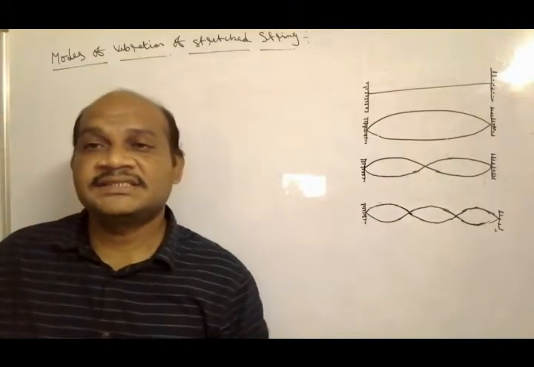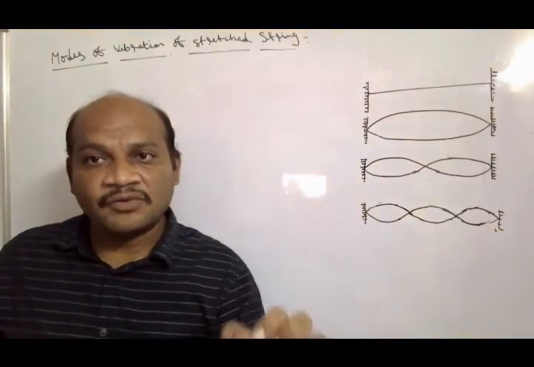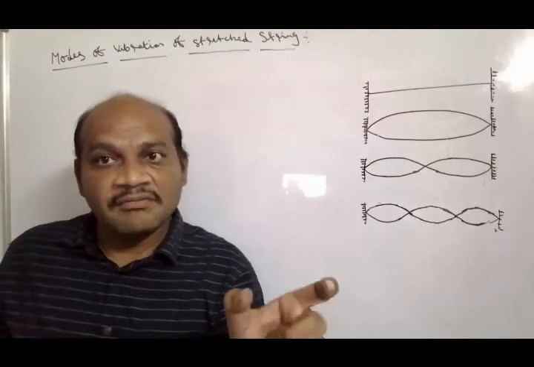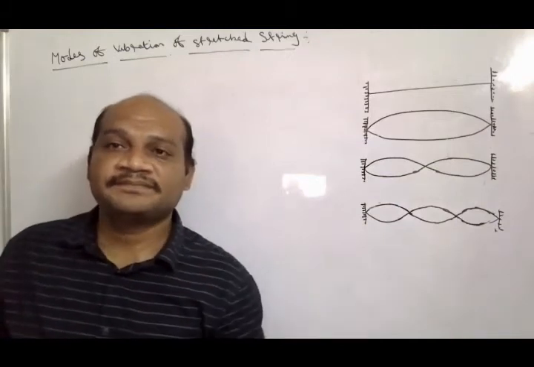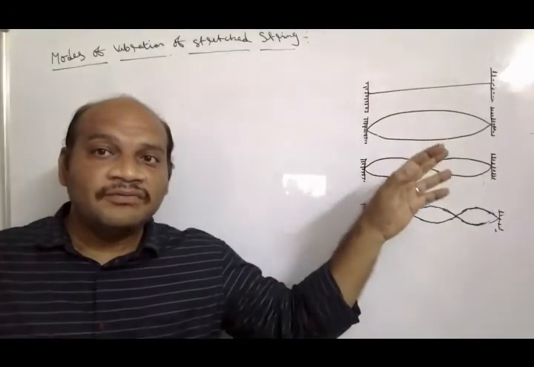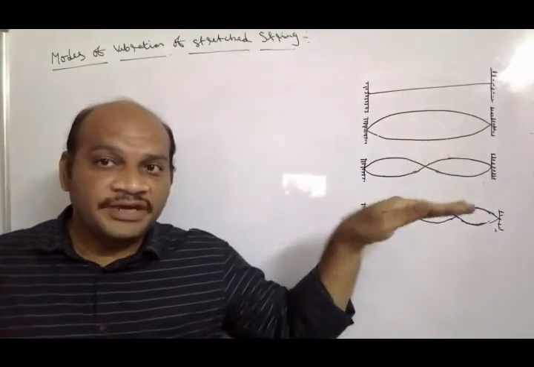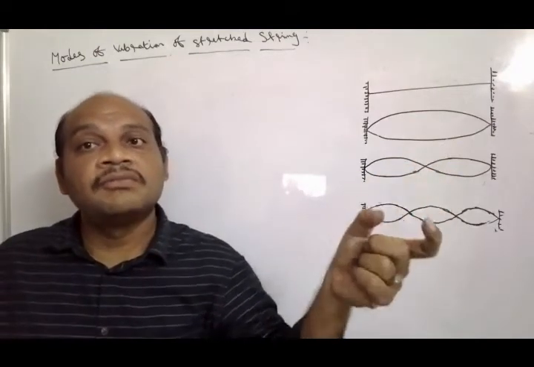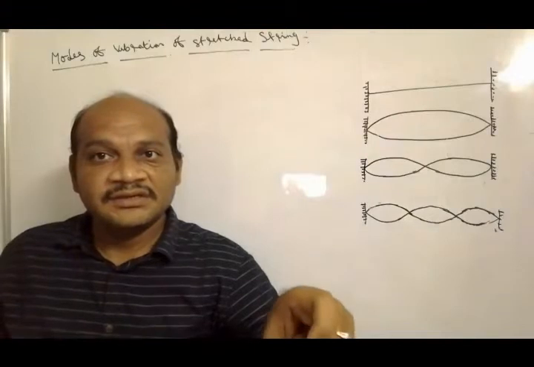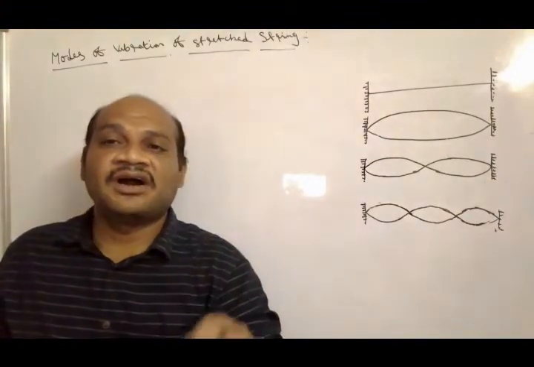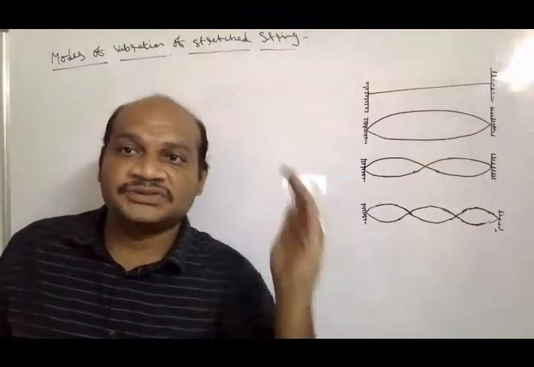In any harmonic or in any mode of vibration, what is the mode of vibration? When a string vibrates, it may be in the form of one or more segments. The formation of segments is called normal modes.